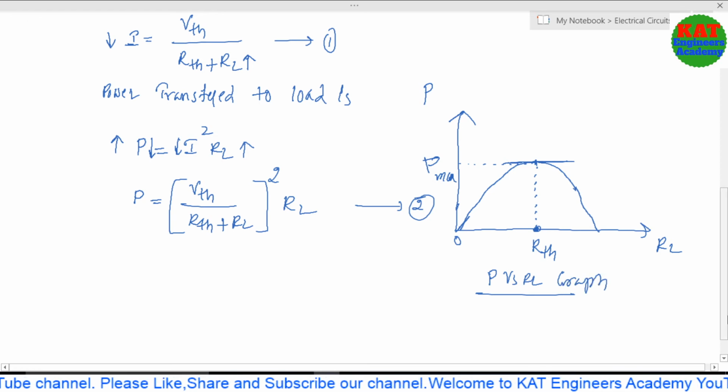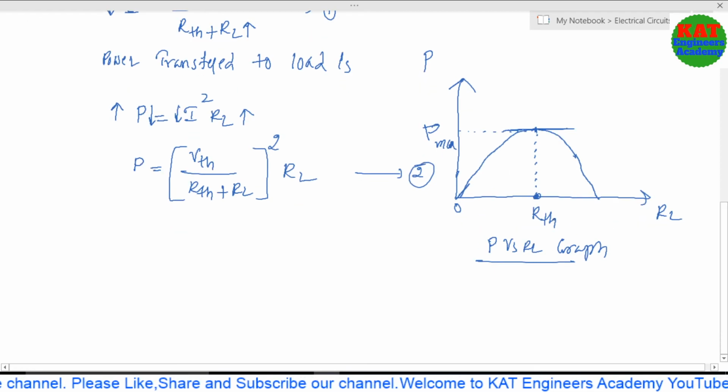Now we have to prove whether it is real or not. From this point, this is the slope of P max. So at this point the slope of P max is 0 at RTH. So we have to prove when the maximum power will be delivered.